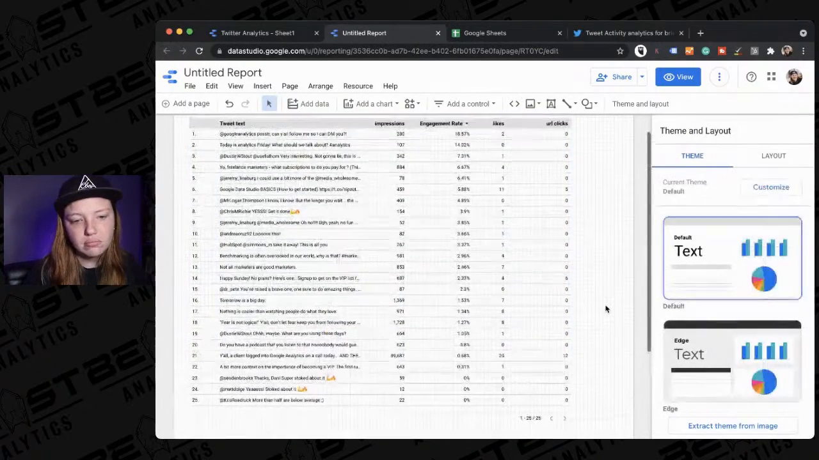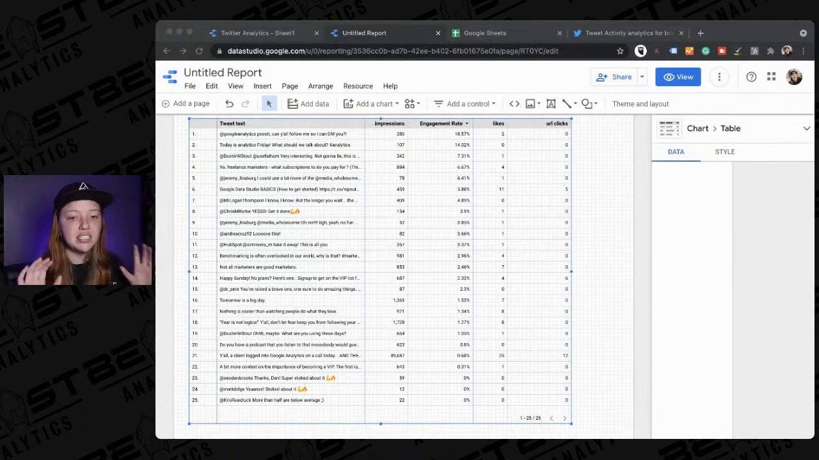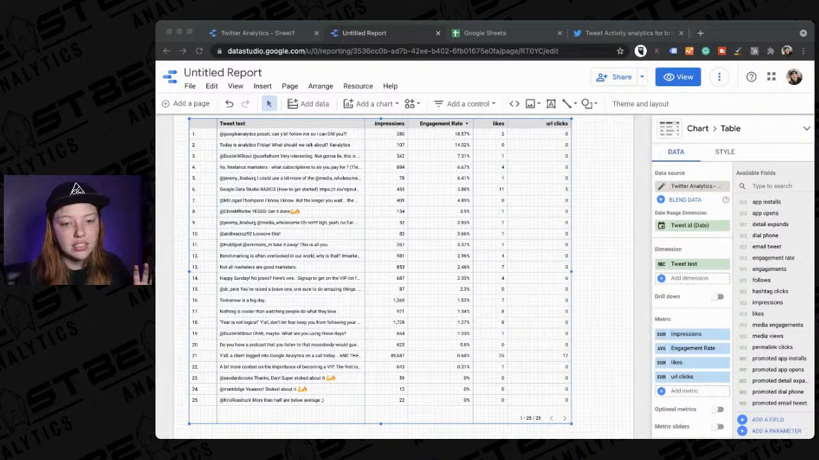So, okay, are there any specific questions about Data Studio? I'm going to take a second and let people put stuff in the comments so that I can make sure that everybody gets the information that they need.